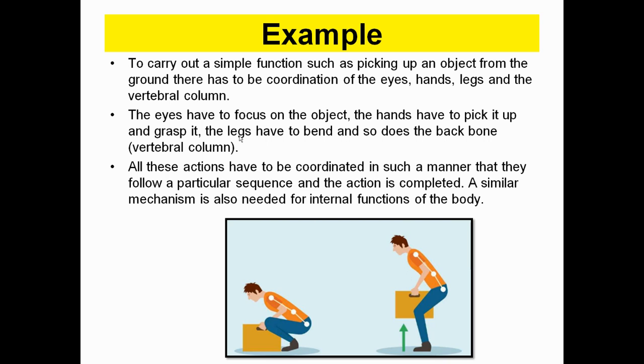Your eye sees the object and analyzes the distance between you and the object, and your hands along with the vertebral column move downward to pick the object and lift it upward. So various organs participate in a very controlled and coordinated manner to lift a single object from the ground. That's how all of the systems are coordinated, and the basic control from the brain and spinal cord helps you pick the object in the upward direction.